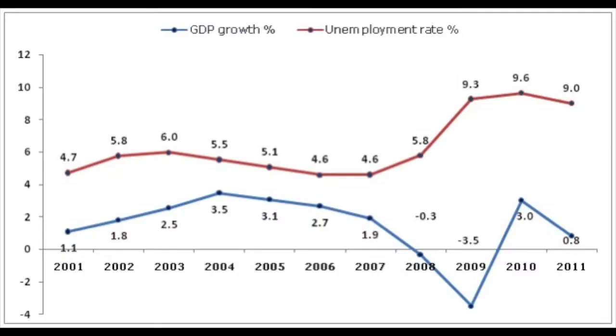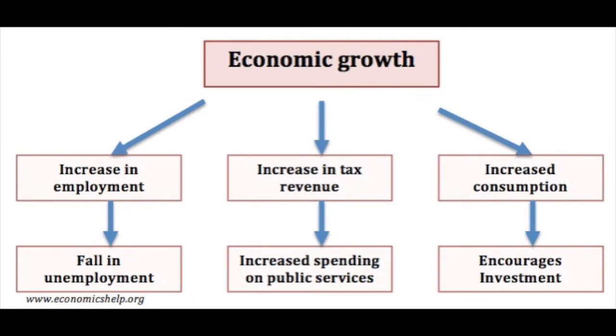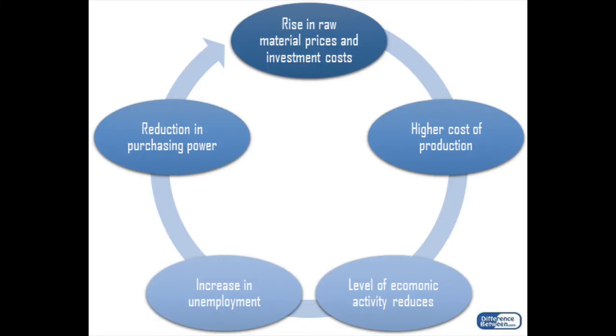So if GDP continues to increase, that means more jobs are created, incomes are created, and it's all a cycle. So let's say if incomes are increased, there's more spending, which leads to more income, because one man's spending is another person's income, which again leads to more demand of certain products and services, which drives employment up. But again, if there's layoffs and less employment, then people will spend less, which will lead to more layoffs, and that will lead to economic contraction.